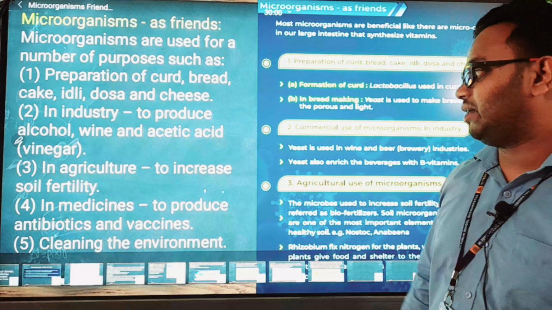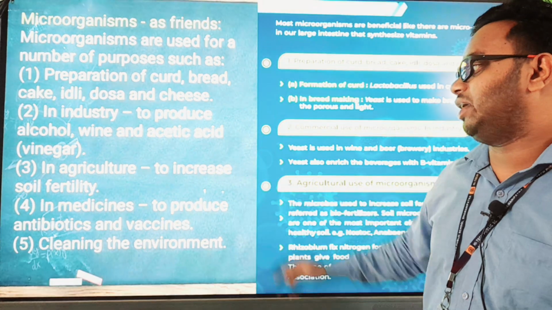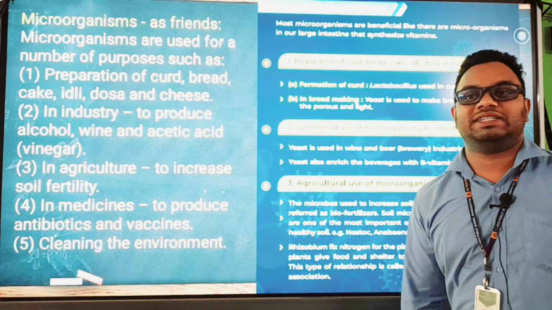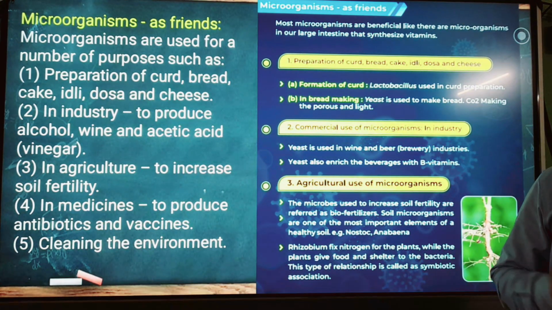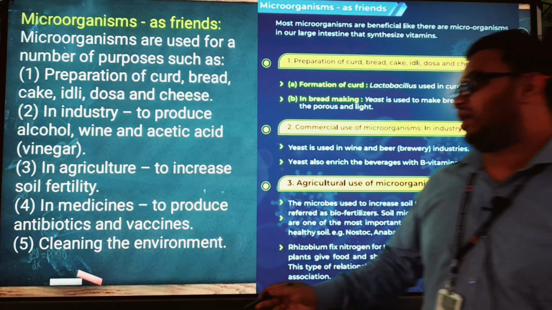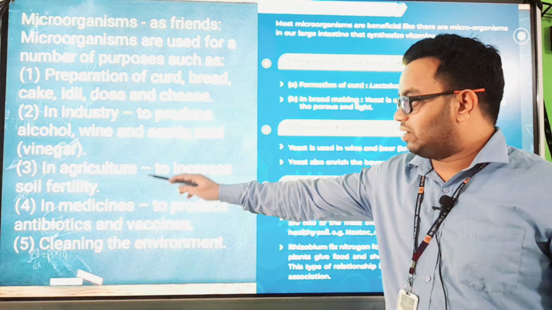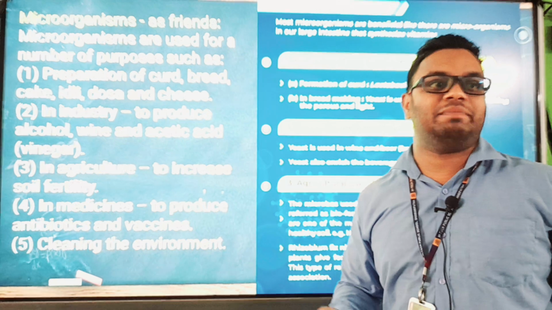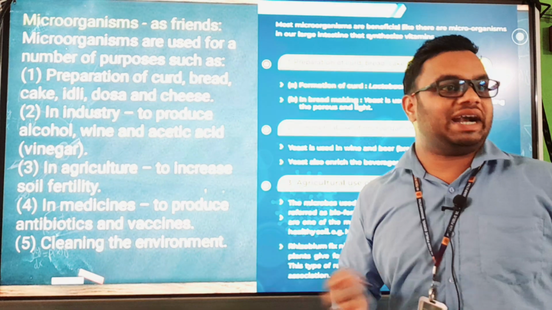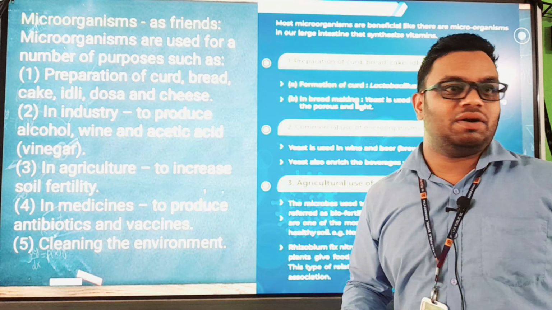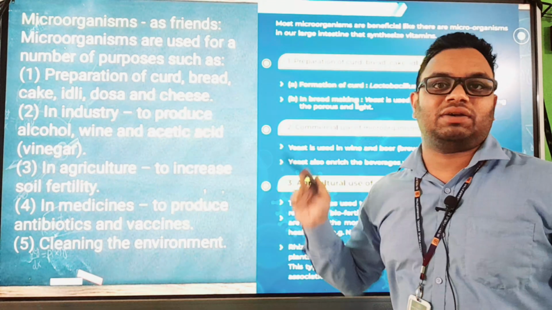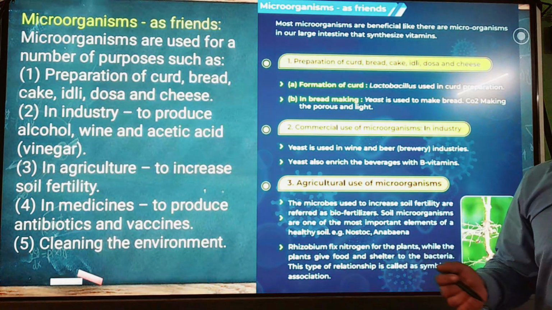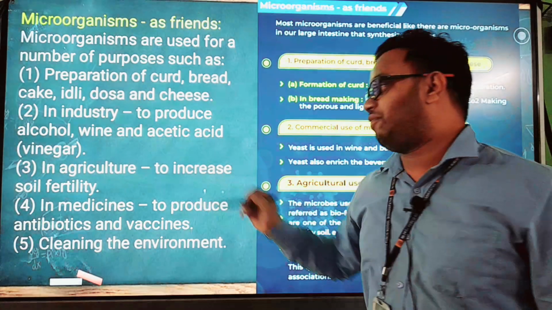Then in agriculture, to increase soil fertility. Soil fertility is very, very important. If the soil is not fertile, we cannot grow crops. The fertility of the soil is very important. So this will increase the soil fertility biologically, not adding any chemical fertilizer. We can get a good crop by these microorganisms. They are going to help us to increase our soil fertility.